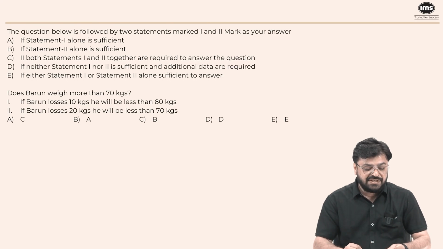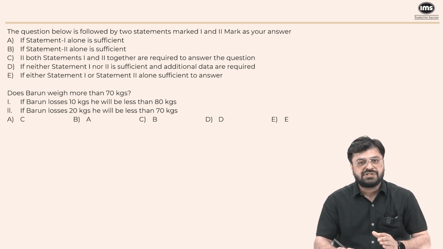The next question is a data sufficiency question. The question below is followed by two statements marked 1 and 2. Mark your answer as A if statement 1 alone is sufficient. Mark your answer as B if statement 2 alone is sufficient. Mark C if both statement 1 and 2 together are required to answer the question. Mark D if neither statement 1 nor statement 2 is sufficient and additional data is required. And mark E if either statement 1 or statement 2 alone is sufficient to answer the question. The question is, does Varun weigh more than 70 kg?